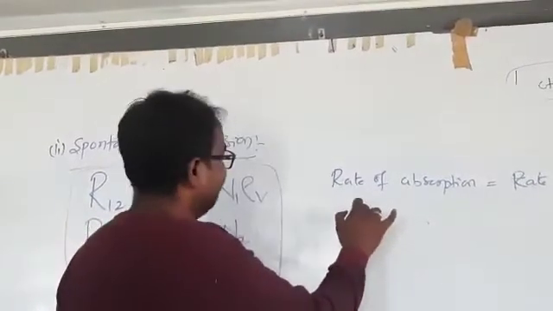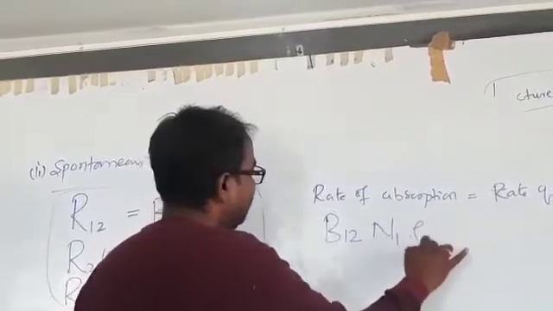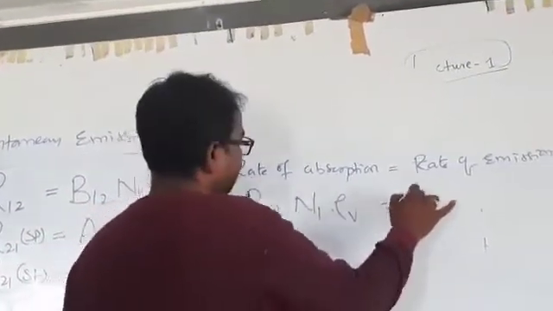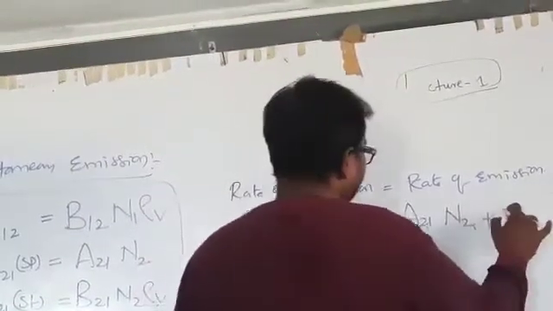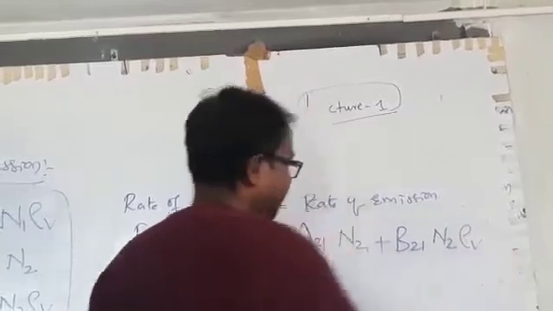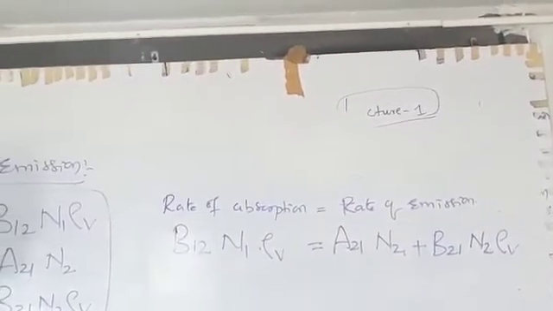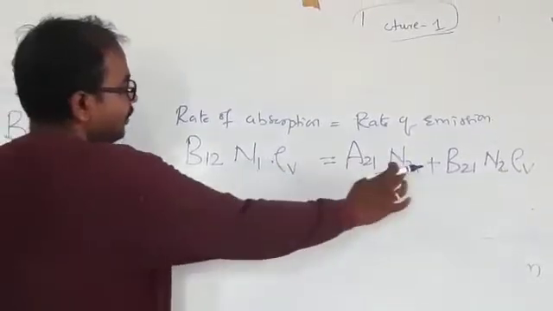So we'll write it like this. The rate of absorption, B12 N1 rho V, is equal to A21 N2 plus B21 N2 rho V. Now I am rearranging the terms. Here you have N1, here you have N2.